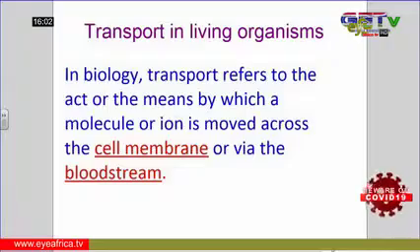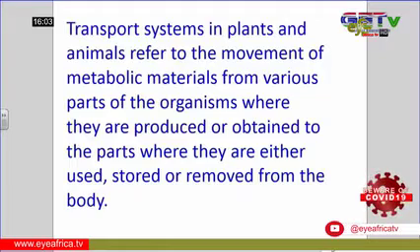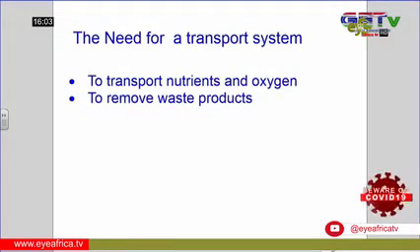Now in biology, we look at how materials are being transported. It refers to the act or the means by which molecules or ions are moved across the cell membrane or through the bloodstream. The transport system in plants and animals refers to the movement of metabolic materials from various parts of the organism where they are being produced or obtained, to parts where they are being either used, stored, or removed. Why do we need a transport system?